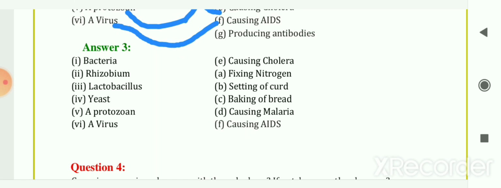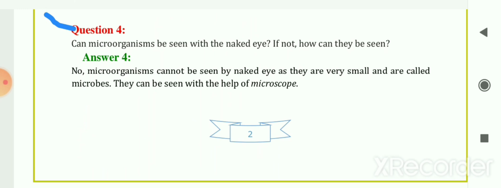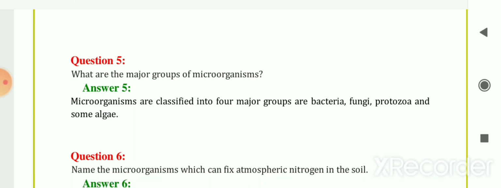The next question is, can microorganisms be seen with a naked eye? If not, how can they be seen? So no, microorganisms cannot be seen by naked eyes as they are very small and are called microbes. They can be seen with the help of microscope. Next question. What are the major groups of microorganisms? So microorganisms are classified into 4 major groups, that are bacteria, fungi, protozoa and some algae.